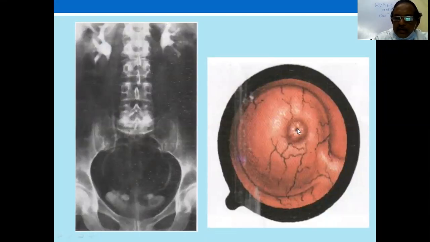This is the ureteric orifice, which looks very small, and this is all the distended membrane over which a small thing sits. This appearance is very dramatic on cystoscopy. As we observe, due to ureteric peristalsis, when the urine comes down, it bulges. When the urine flow is not there, it collapses.